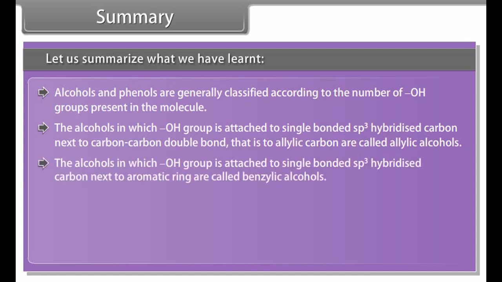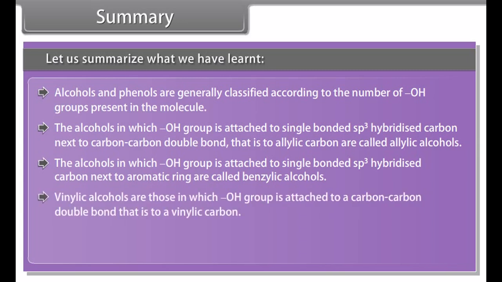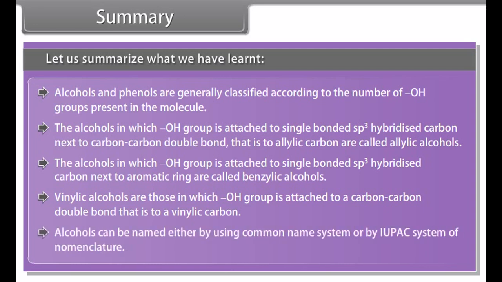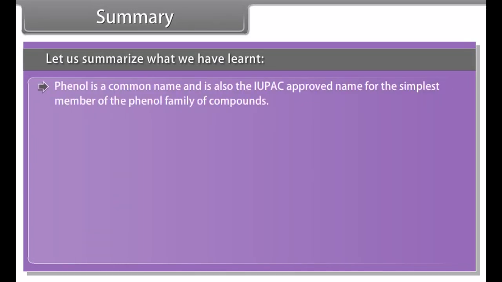The alcohols in which hydroxyl group is attached to single bonded sp3 hybridized carbon next to aromatic ring are called benzylic alcohols. Vinylic alcohols are those in which hydroxyl group is attached to a carbon-carbon double bond, that is to a vinylic carbon. Alcohols can be named either by using common name system or by IUPAC system of nomenclature. Phenol is a common name and is also the IUPAC approved name for the simplest member of the phenol family of compounds. According to IUPAC system, ethers are named as alkoxyalkanes.